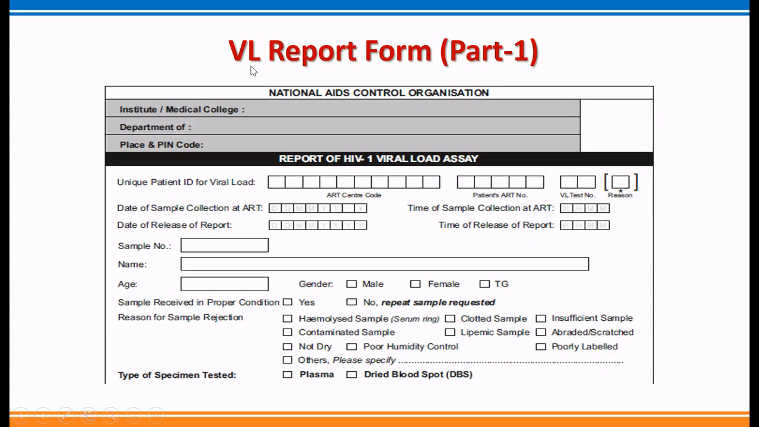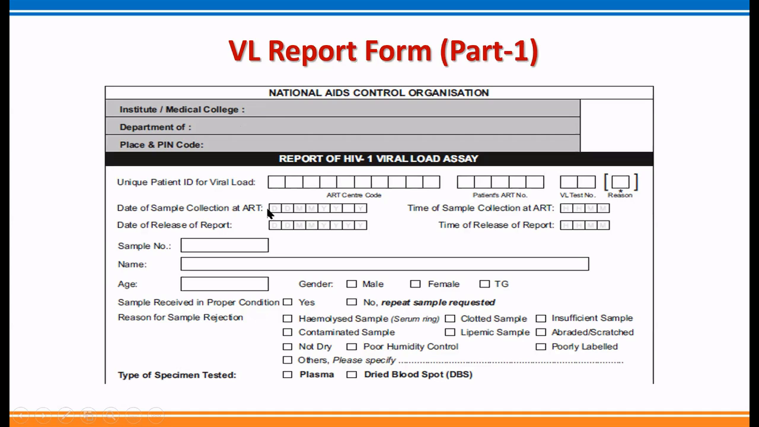Then this part is about the report form. First we'll see what is in the first part. The upper half talks about the details of the viral load testing laboratory, like name of the medical college, department, place, and pin code. Then the VL test report, viral load assay, ART center code, 5-digit patient ART number, test number, and reason. This part, the viral load laboratory will take from the TRF, which they receive from collection sites.